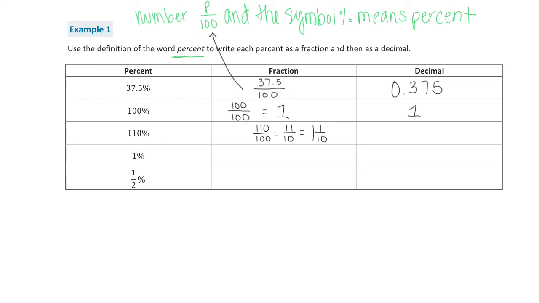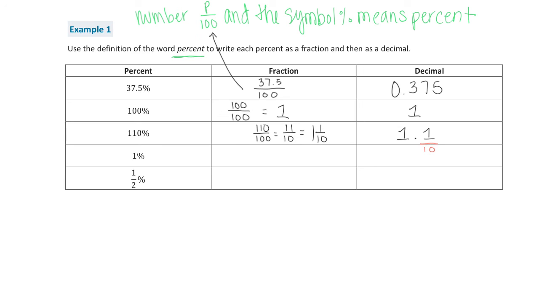When I write this as a decimal, I know that I'm going to have 1 as my whole number. And then I need to represent my fraction in decimal form, which is 1/10. Well, 1 over 10 is going to give me 0.1. So we have 1.1. Now, if you feel comfortable, what we need to remember is that the 0.1 is in the tenths place. So this means 1 over 10.